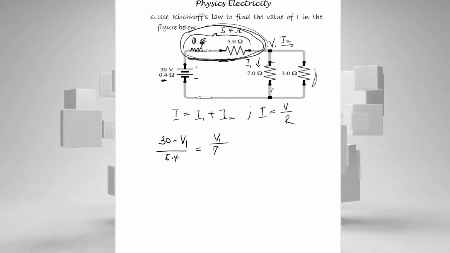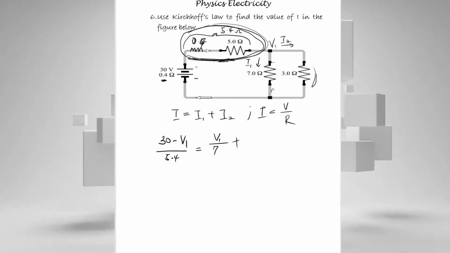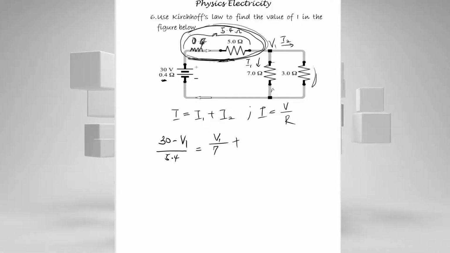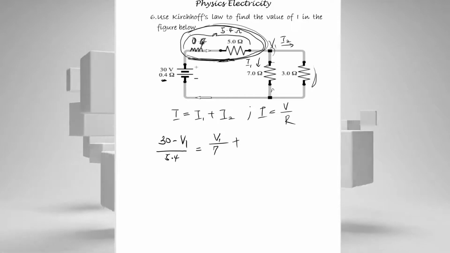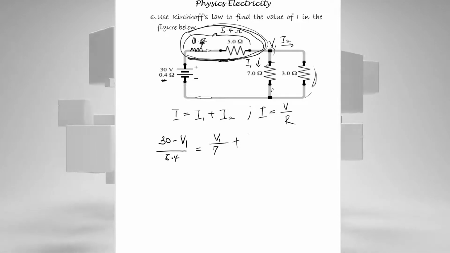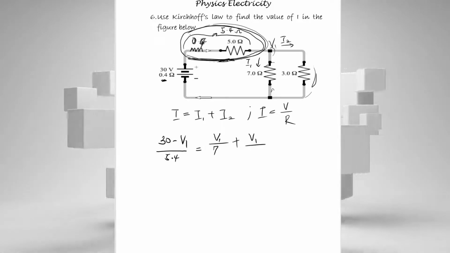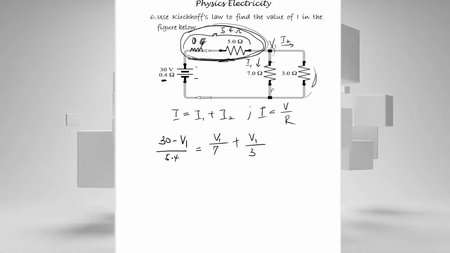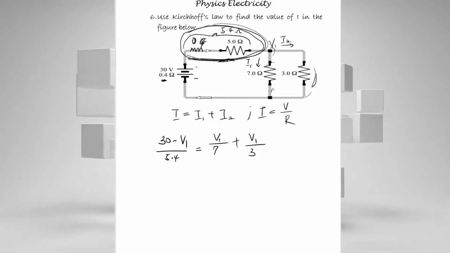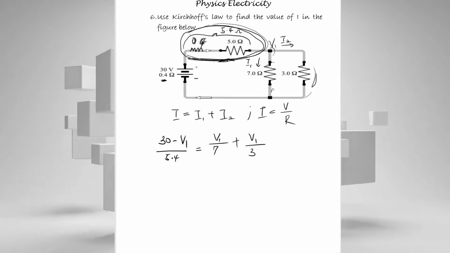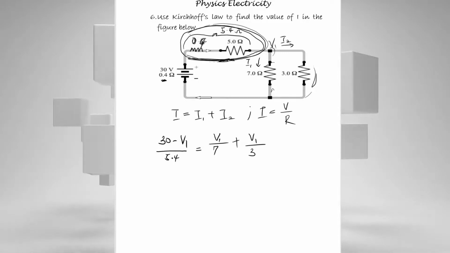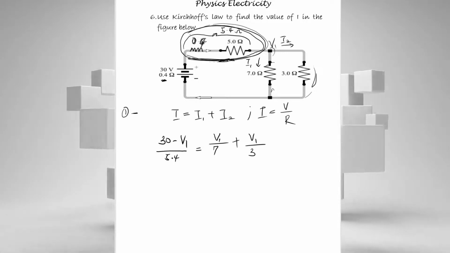And then, plus I2. I2 will be the voltage drop across that node over the resistance on that node, which is V1 over 3. So this gives us the same equation as what we've written here, equation 1 above.